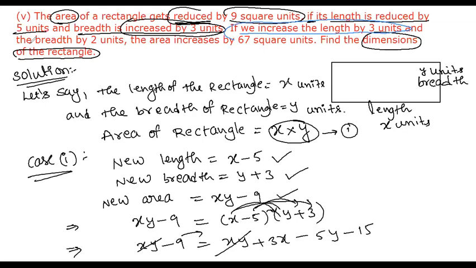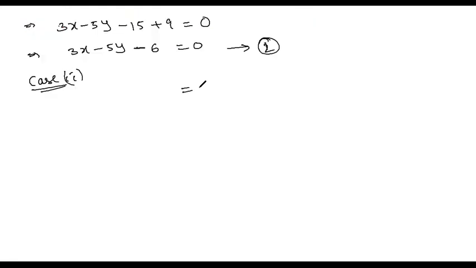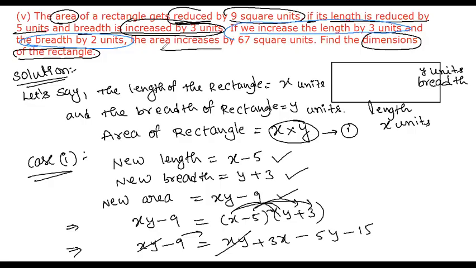and breadth by 2 units. Both are increased, length and breadth both. So what is the length here? We can make an equation again. The length is increased by 3 units and breadth is increased by 2 units. What about the area of the rectangle? Increased by 67 square units. You can see the area of the rectangle is increased by 67 square units.